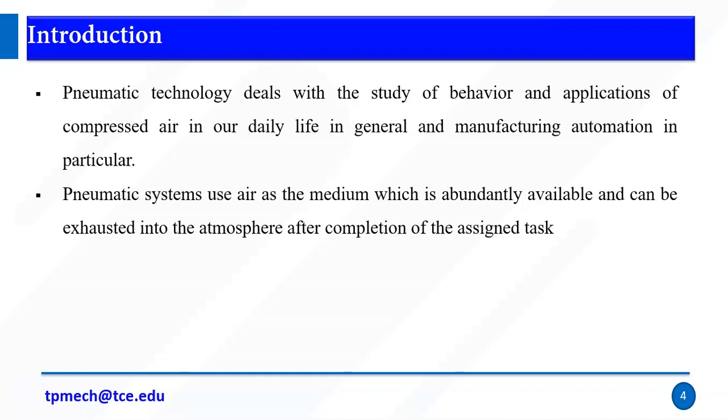The reason is that oxygen may be flammable, right? So generally we avoid oxygen. Normally we use nitrogen. In the accumulator itself we saw nitrogen. So nitrogen and air we are going to use as a medium. Again, if you use atmospheric air, it is available everywhere. So availability is not a big problem.